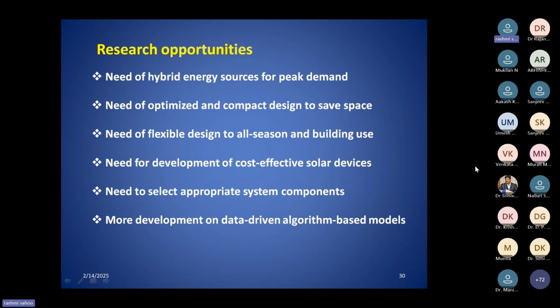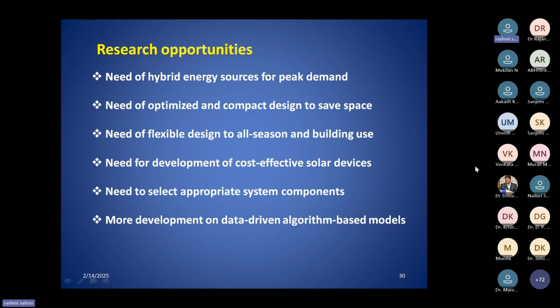Then we can change the relative flow rate for the refrigeration system and for the WRC, so that we can change the relative power and cooling output based on your requirement. Similarly, how you can change the total capacity is the flexible design.